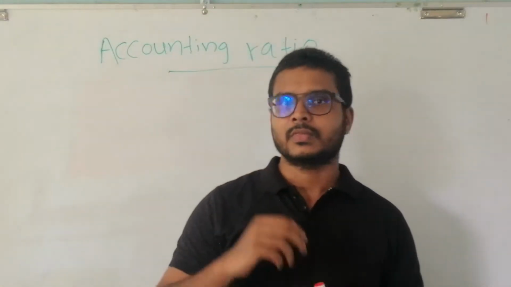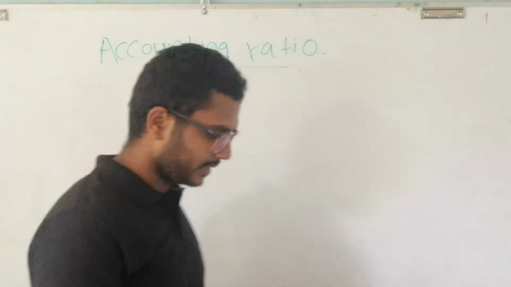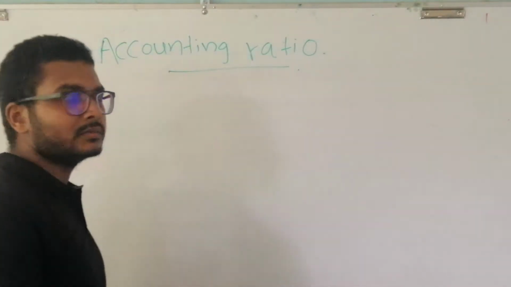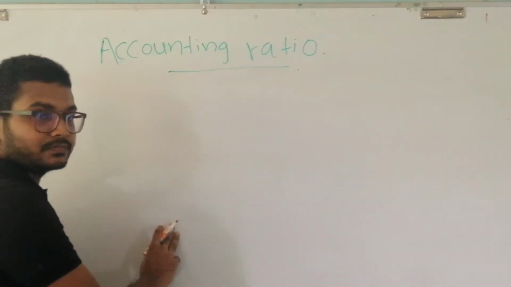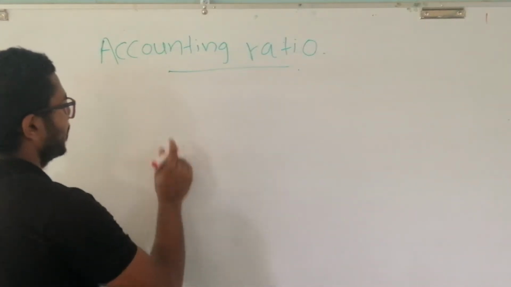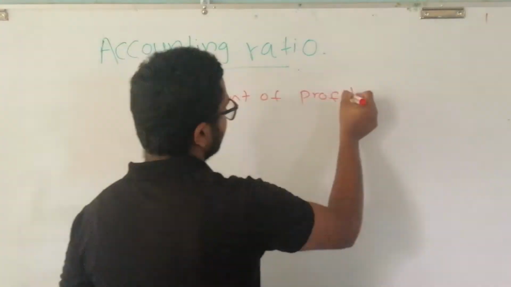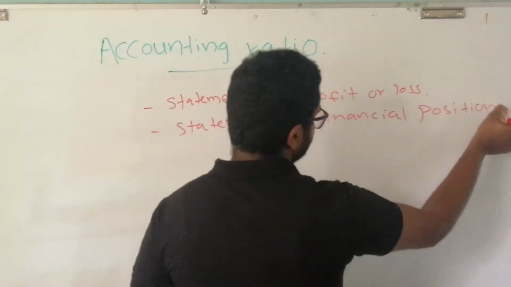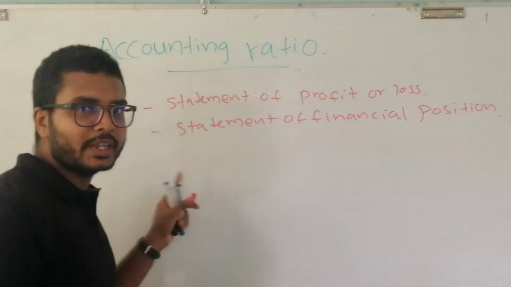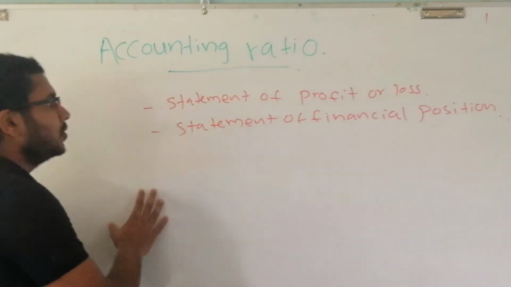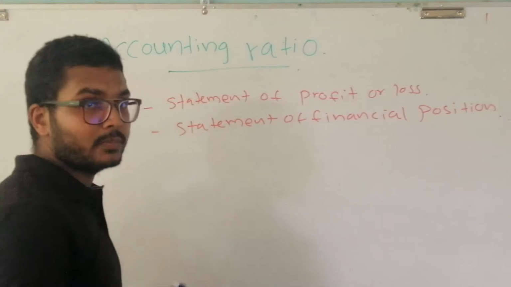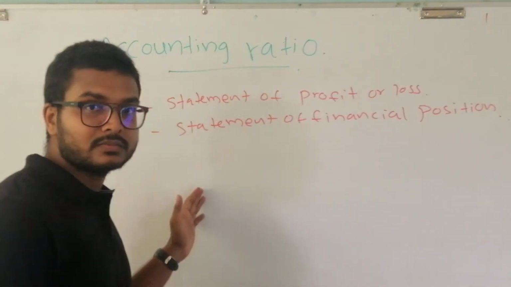Everyone knows that there are two main financial statements in our syllabus. What are they? These are the two main financial statements in our syllabus. Why do we prepare these financial statements?